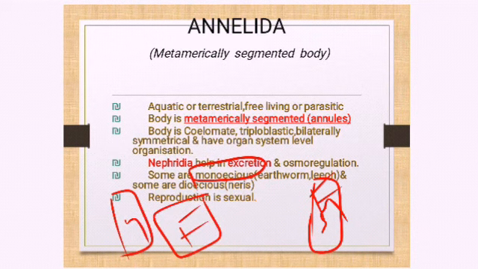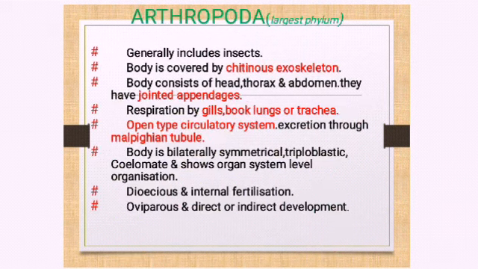Examples for monoecious annelids are earthworm and leech. An example for dioecious annelids is Nereis. Male and female are different, present in different organisms. And reproduction is sexual. That is regarding Annelida. Now moving on to the next one, Arthropoda.